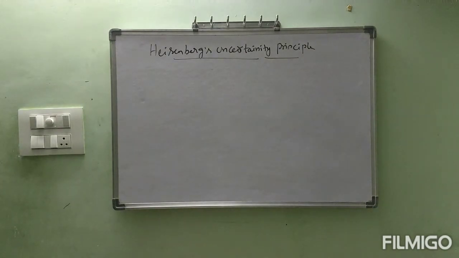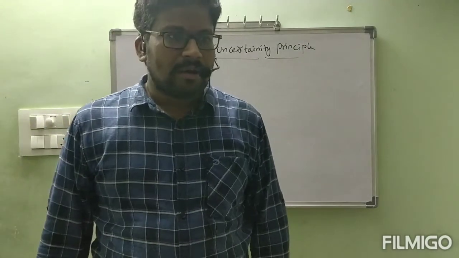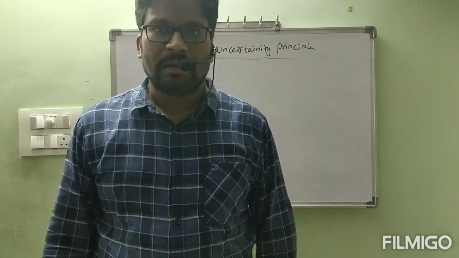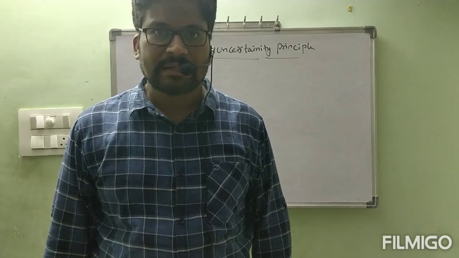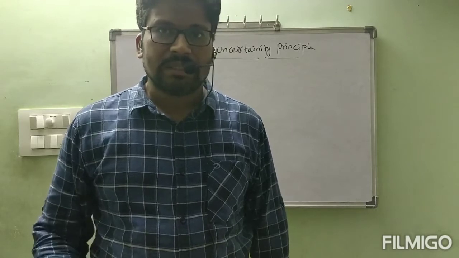What is the meaning of uncertainty? Uncertainty is nothing but error. One small example: when will schools be reopened? That is the question you can ask now, because due to the corona effect, schools are closed.